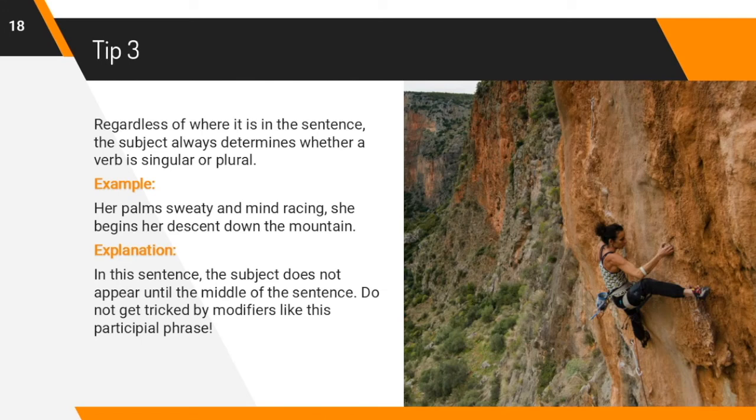Regardless of where it is in the sentence, the subject always determines whether a verb is singular or plural. For example, her palms sweaty and mind racing, she begins her descent down the mountain. In this sentence, the subject does not appear until the middle of the sentence. Do not get tricked by modifiers like this participial phrase.